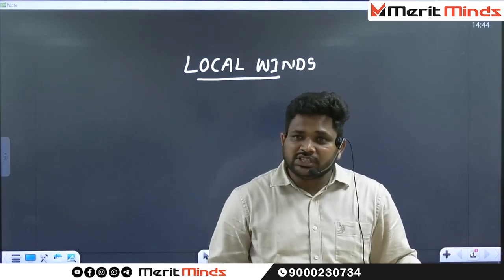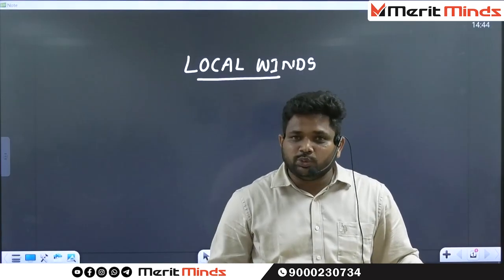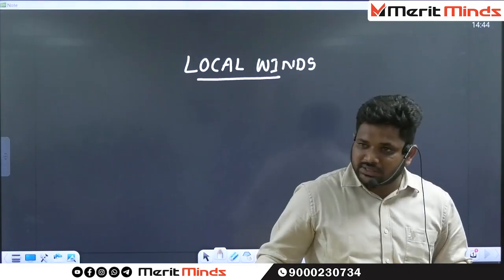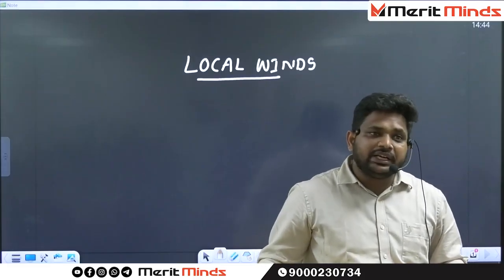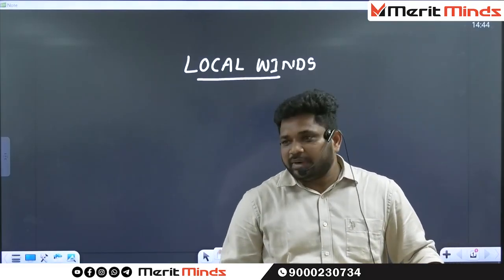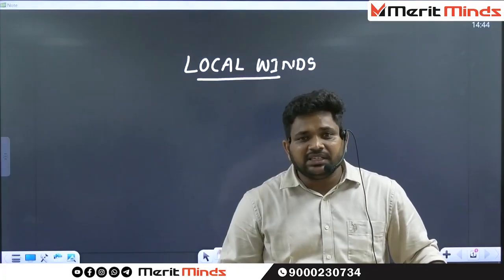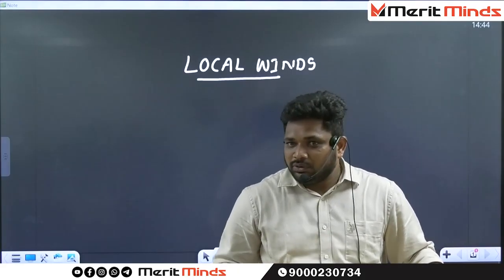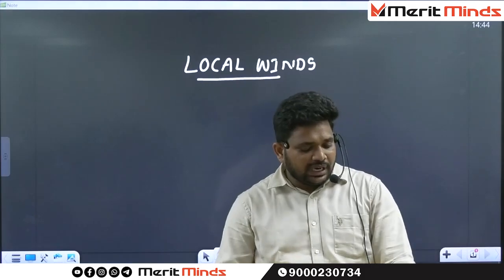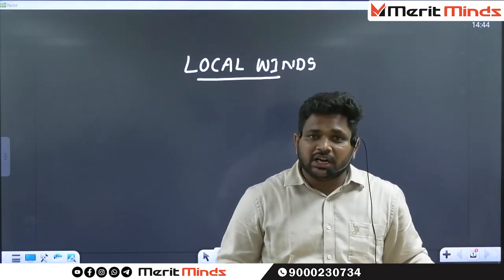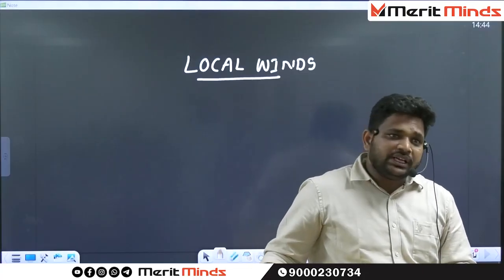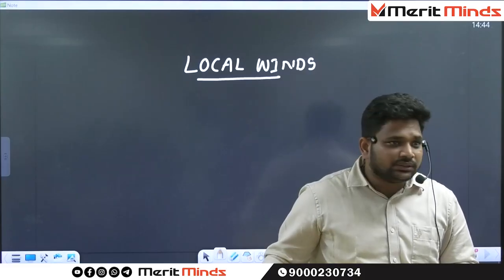The southwest monsoon enters into India with the help of two branches. The first is called the Arabian branch, the second is called the Bay of Bengal branch. The majority of the rainfall in India is caused by which branch? The Arabian branch. Of the Bay of Bengal branch, 90% is associated with Southeast Asia and only 10% with India. Because of the Bay of Bengal branch, there are two places, Mawsynram and Cherrapunji, which are considered the wettest places in the world.